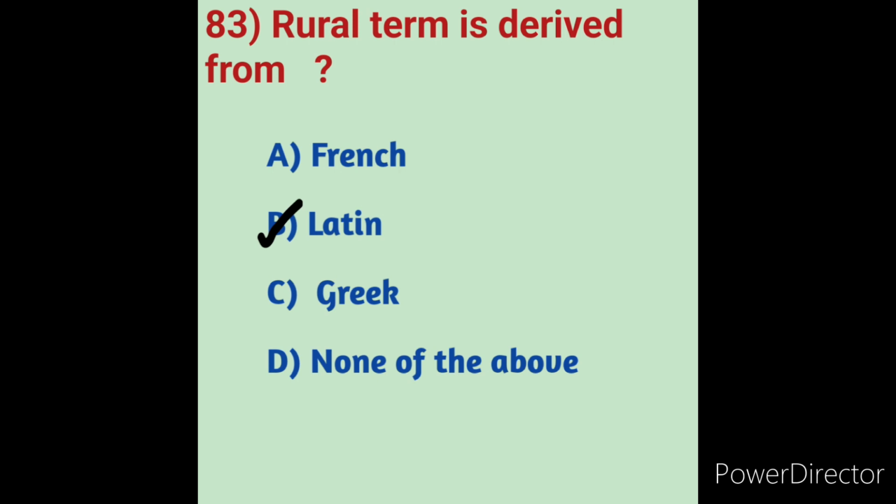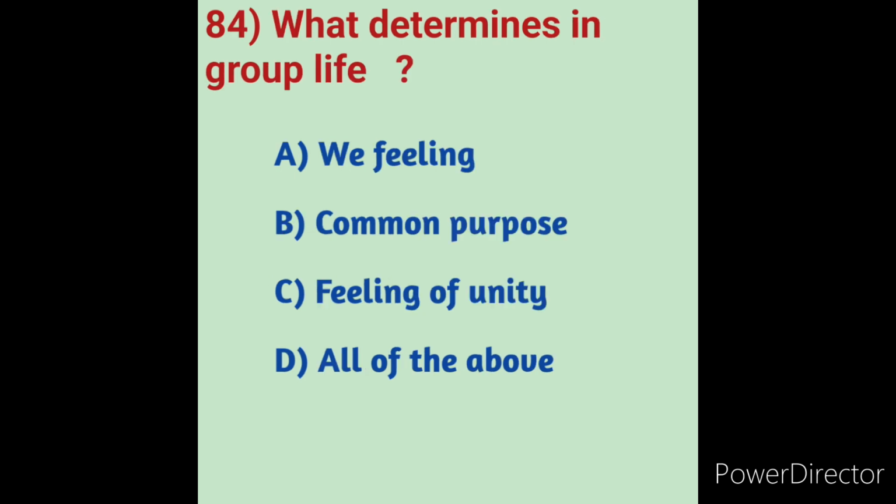Next we will move on to question number 84. What determines group life? We will see the options. Option A we feeling, option B common purposes, option C feeling of unity, option D all of the above. What is meant by group life?